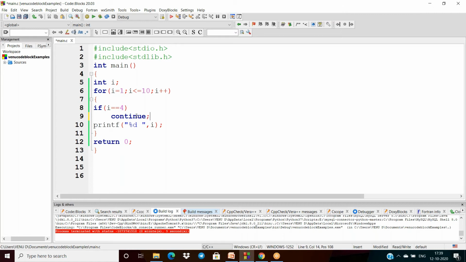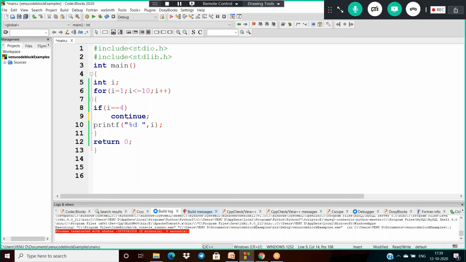See how to get the output here. Continue means if I is 4, it skips the current, fourth iteration, and the remaining will be executed as normal. First I is 1, and 1 less than or equal to 10 is true. Is 1 equal to 4? No. Then it will print 1. Next 2, 2 less than or equal to 10. Is 2 equal to 4? No, 2 will be printed. 3, no. Then 4. Is 4 equal to 4?